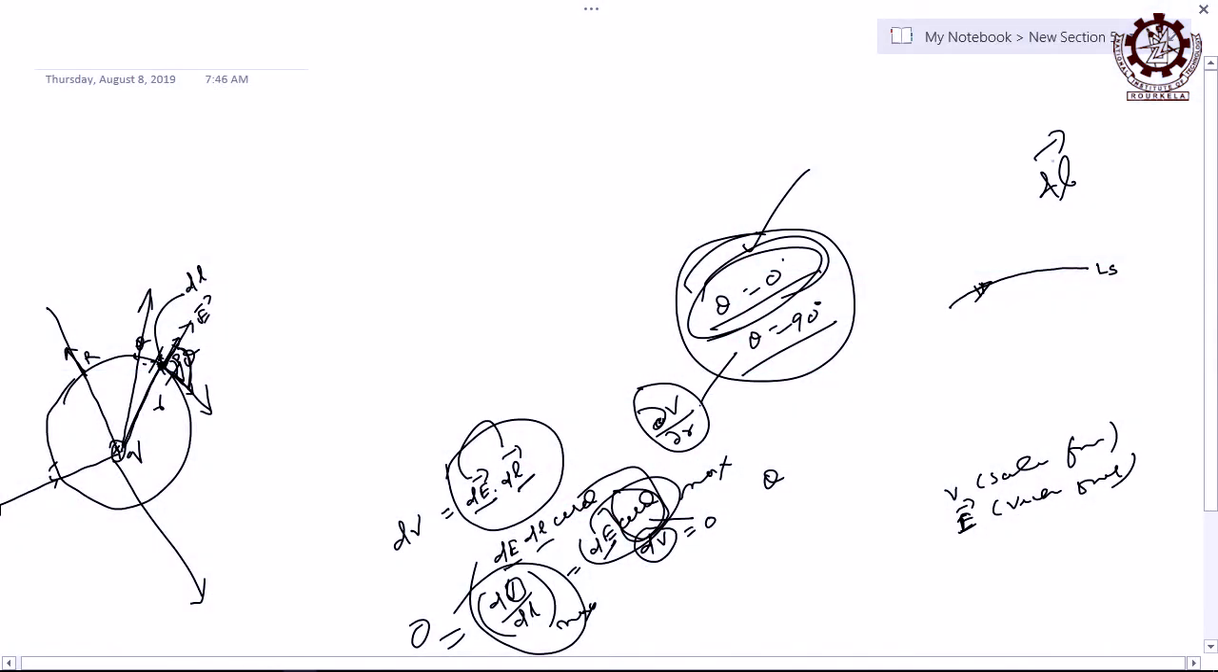So, length is not a vector, but dl is a vector, because it tells in what direction you are moving, whether you are going in this direction or coming in this direction. Two possibilities are there, but it is a vector. It has to tell whether you are coming in this direction or in that direction, and that is your dl vector.